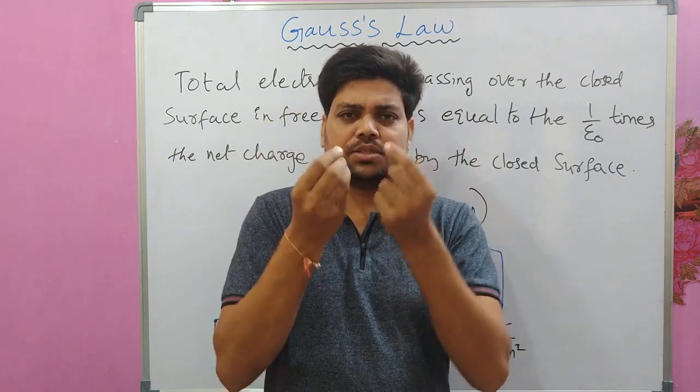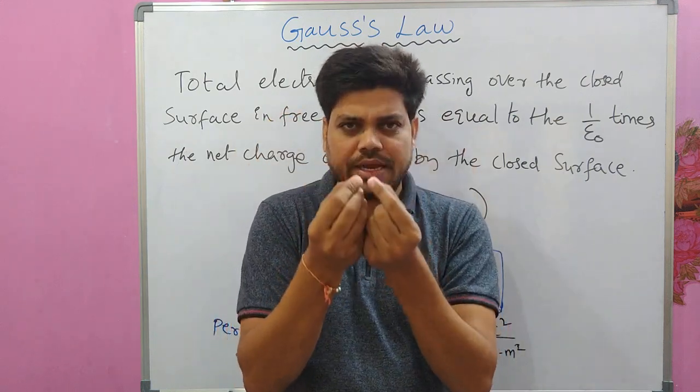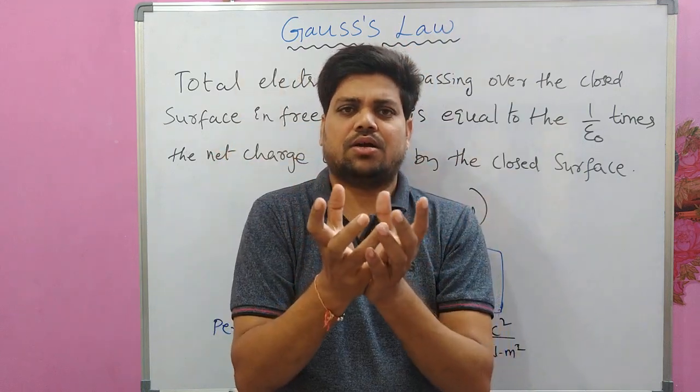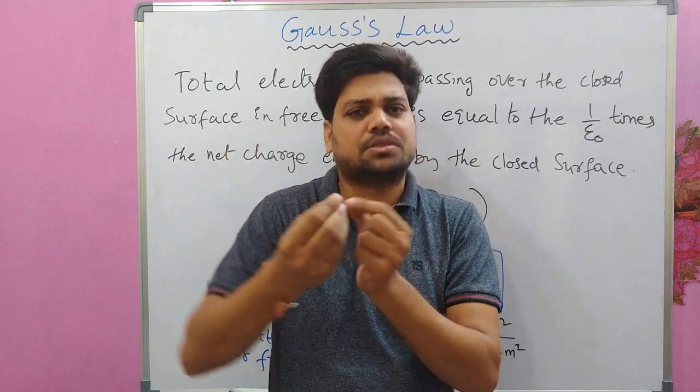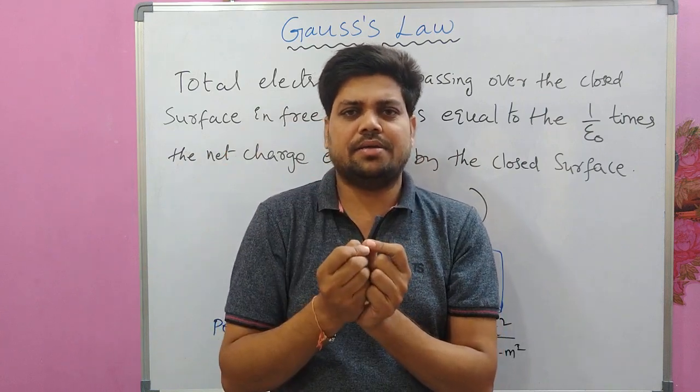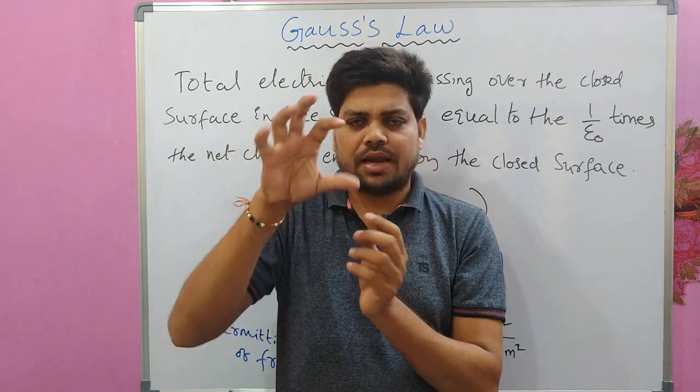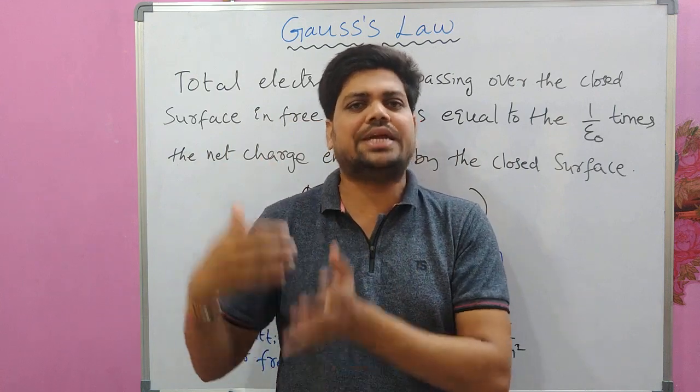We take small area segments out of that closed surface and find out electric flux through that small area element, like d phi e is equal to E dot ds.